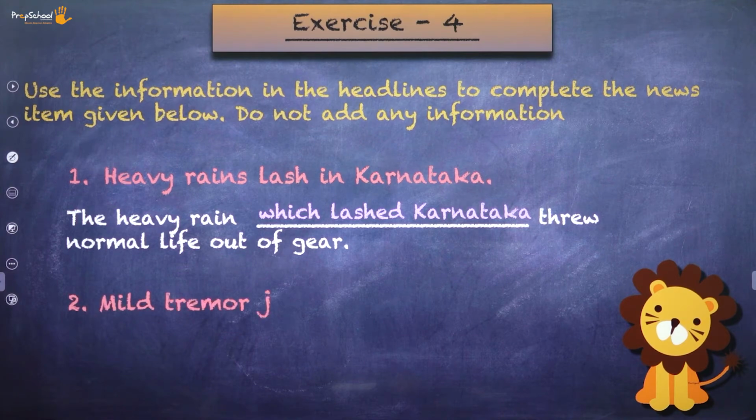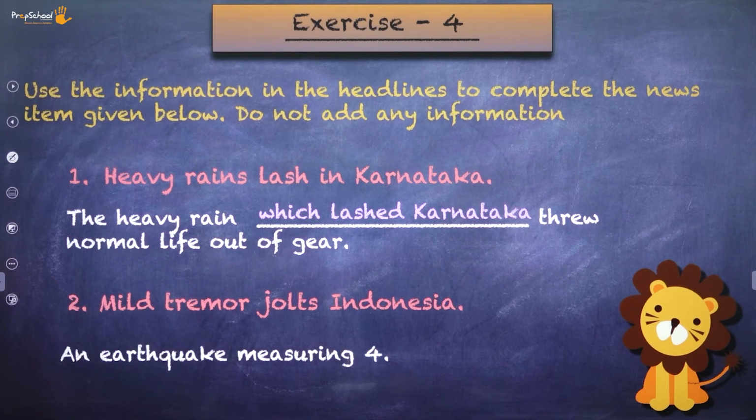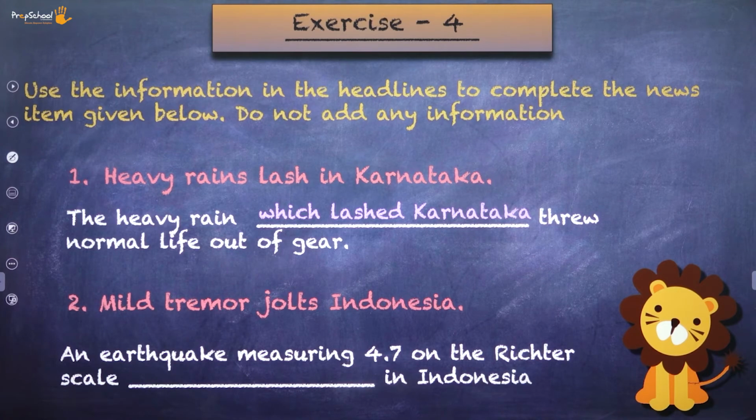To the next one, mild tremor jolts Indonesia. An earthquake measuring 4.7 on the Richter scale dash in Indonesia. So how are you going to expand it? An earthquake measuring 4.7 on the Richter scale brought tremors in Indonesia. So these are called news headlines, wherein you are transforming the headline into a readable form.